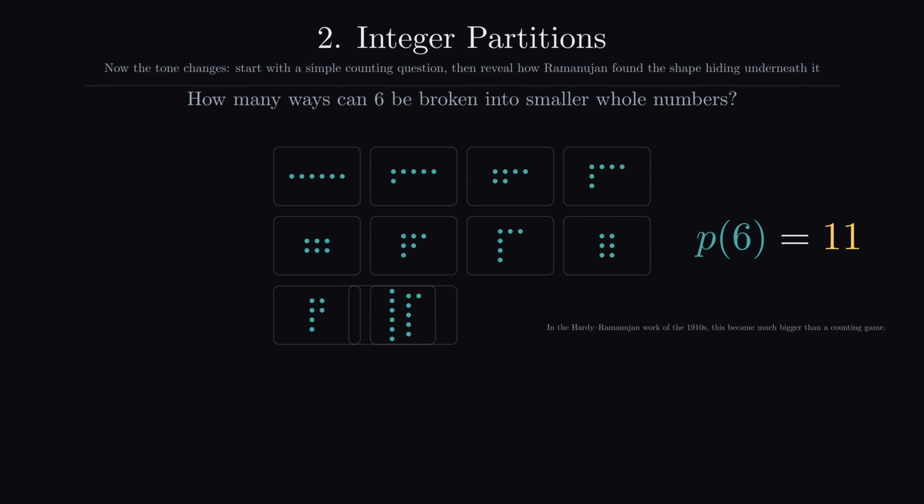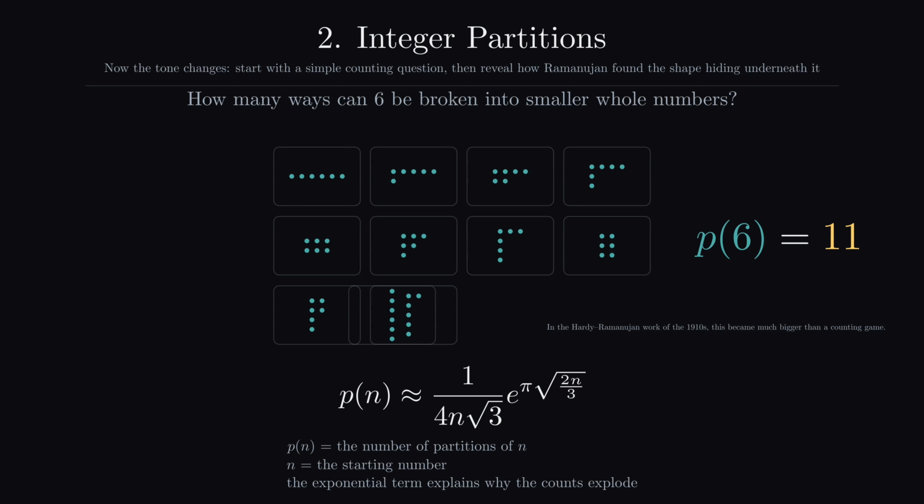And the formula is, say it with me now, P of n is approximately equal to 1 over 4n root 3 times e to the pi root 2n over 3, where n is the number you want to know the partitions for, P of n is what you plug into, and the exponent explains why this blows up so quickly. By the way, Ramanujan is iconic for adding tons of what seem to be random terms in his work, and you can really tell this is Ramanujan's formula.